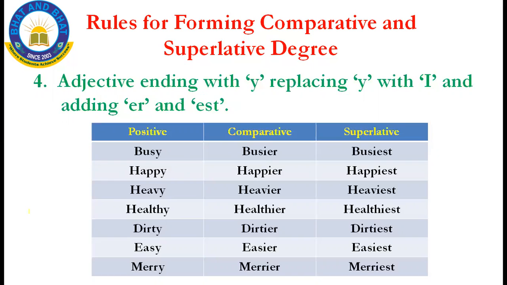And for the superlative degree I have added est. Busy, busier, busiest; happy, happier, happiest; heavy, heavier, heaviest; healthy, healthier, healthiest; dirty, dirtier, dirtiest; easy, easier, easiest; merry, merrier, merriest. This is your fourth rule.